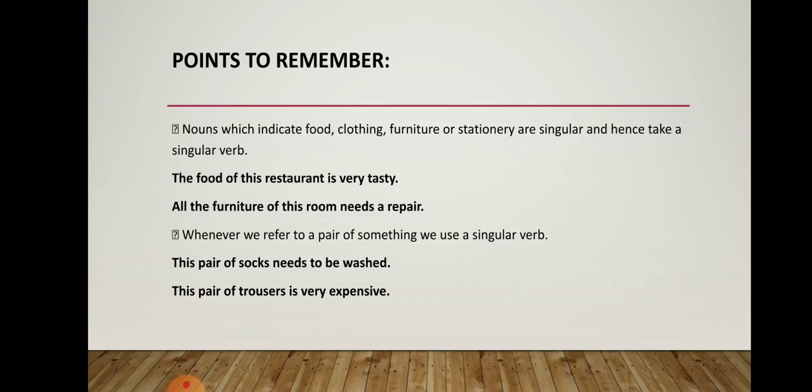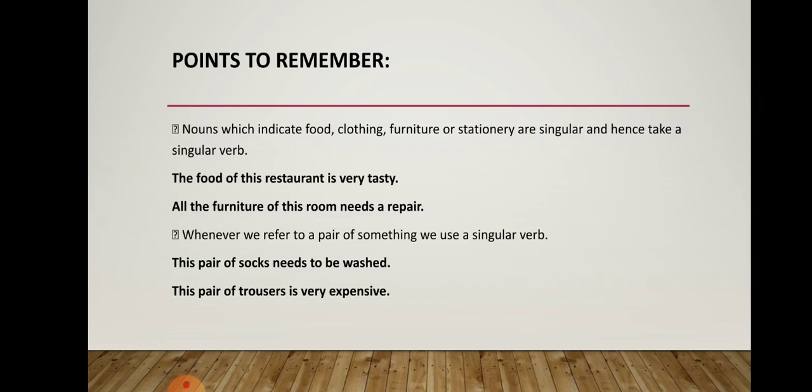The food of this restaurant is very tasty, no matter how much variety there is of food. There is dal, there is rice, there is vegetable, there is raita, there is pudding, there is chutney and all these things, but still we consider it as food, a singular noun, and with this we will use a singular verb. The food of this restaurant is very tasty.